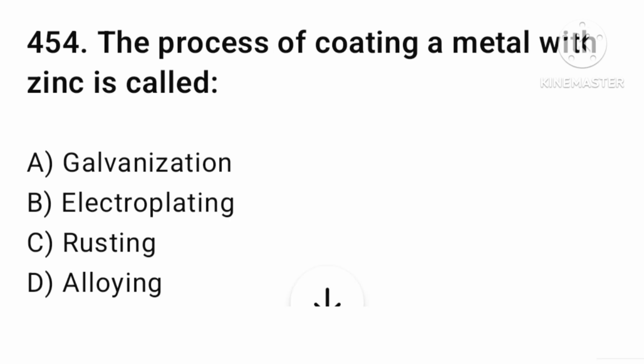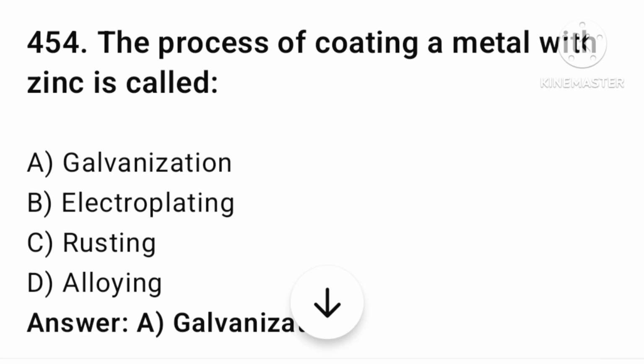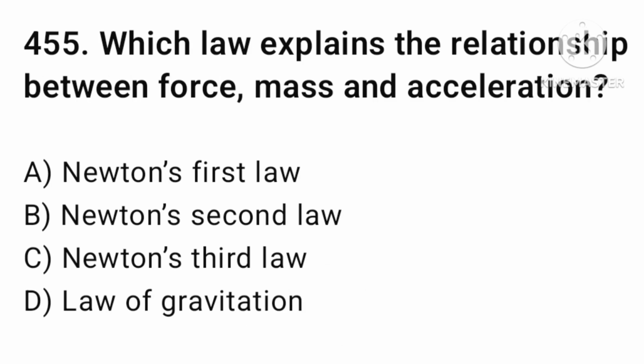The process of coating a metal with zinc is called galvanization, electroplating, rusting, or alloying? The answer is option number A, galvanization.